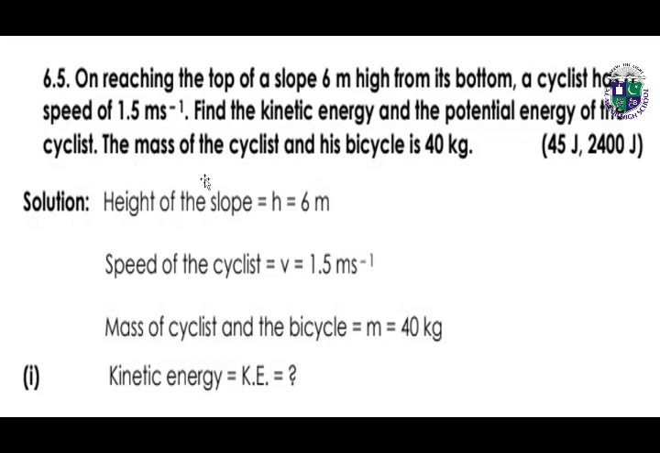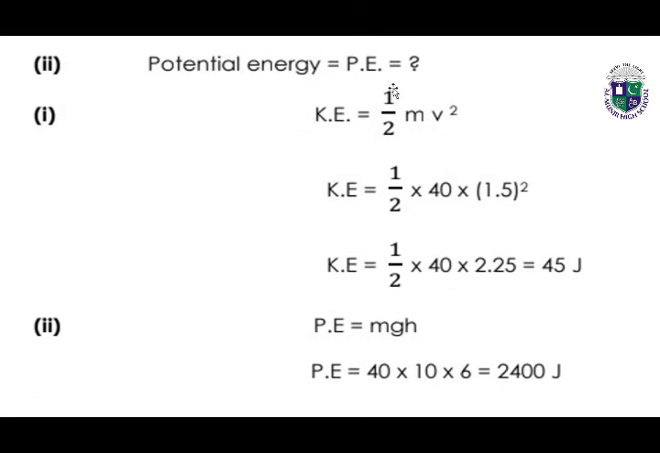Numerical number 6.5. The height of the slope is given, which is 6 meters. The speed of the cyclist, the velocity, is 1.5 meter per second. The mass of the cyclist and the bicycle is 40 kgs. We have to find the kinetic energy and potential energy. Kinetic energy is half mv square. By putting the values, we get the answer. Kinetic energy is 45 joules.